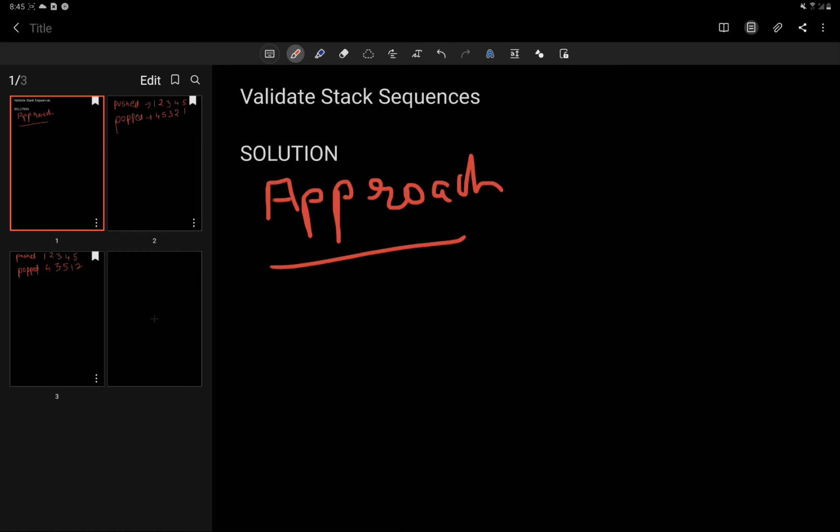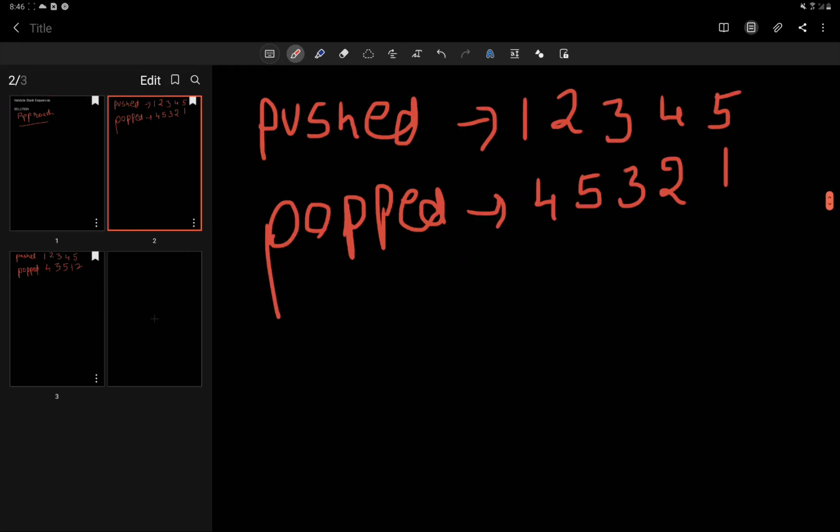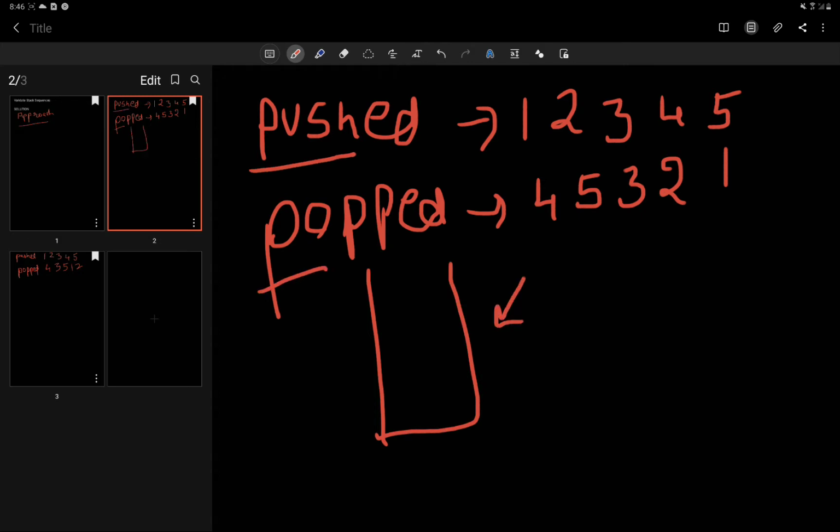Before writing the approach for this question, let us see with an example how we are going to code it. Alright. So one example here we have is 1 2 3 4 5 and 4 5 3 2 1. So what does it say? That if given an empty stack and these operations are called on this stack, we have to verify that it could be done. There won't be a case where we push something and cannot pop it later on, and hence our stack fails, so our answer will return false.